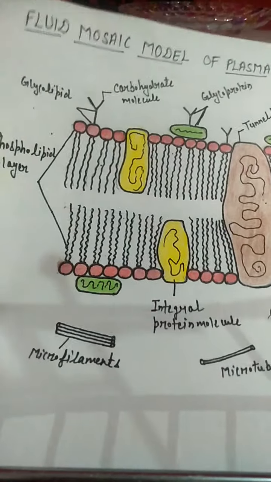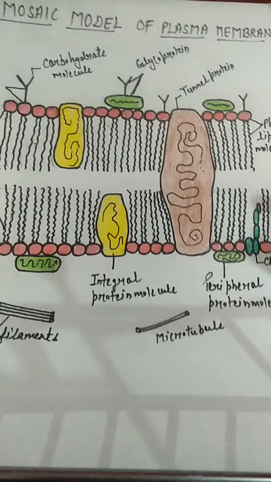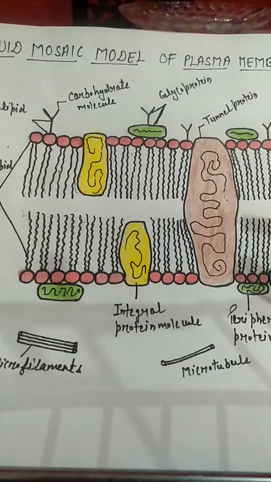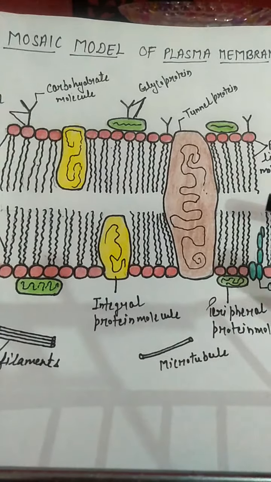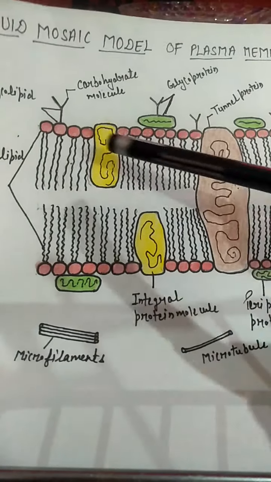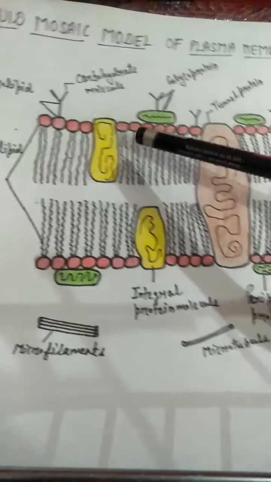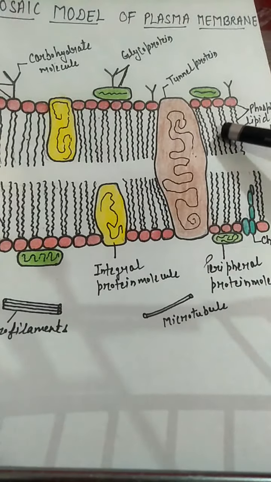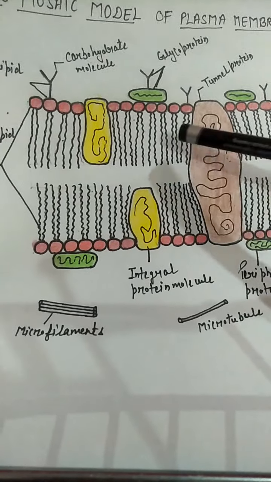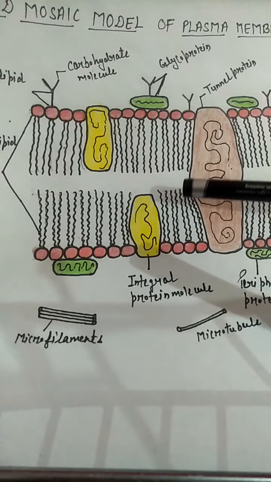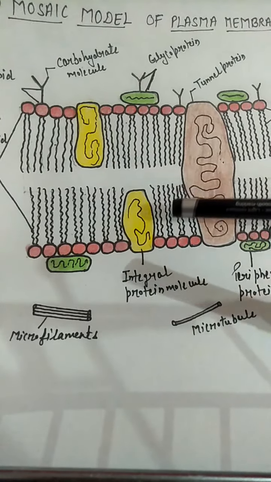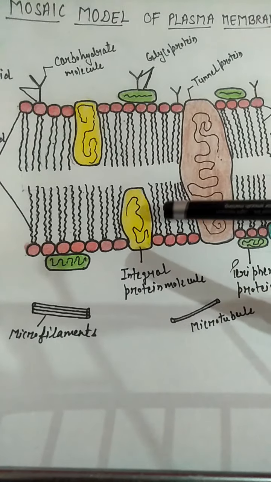Now the structure of the plasma membrane given by Singer and Nicholson, that is the fluid mosaic model. What is it according to this model? Here you can see the phospholipid molecules are present in two layers, the phospholipid bilayer, which forms the matrix of the plasma membrane.